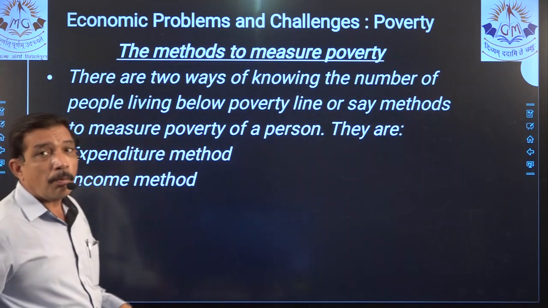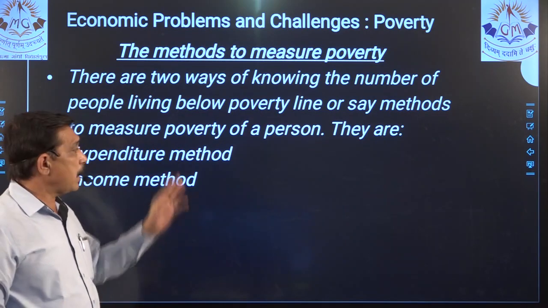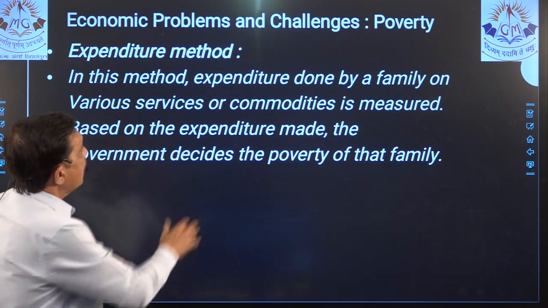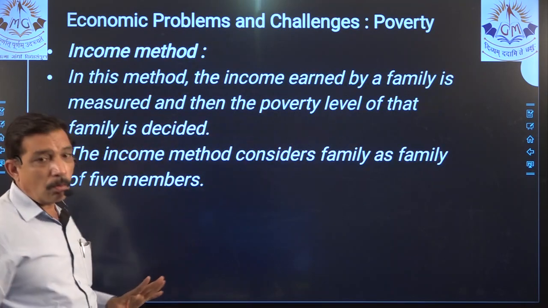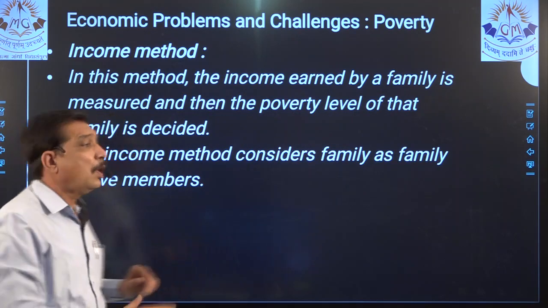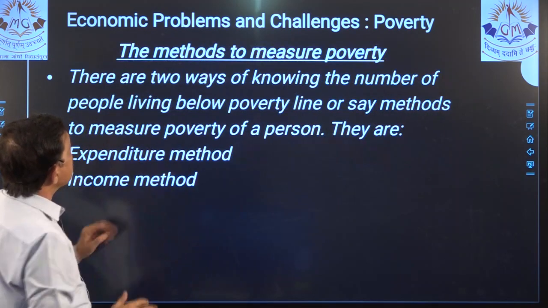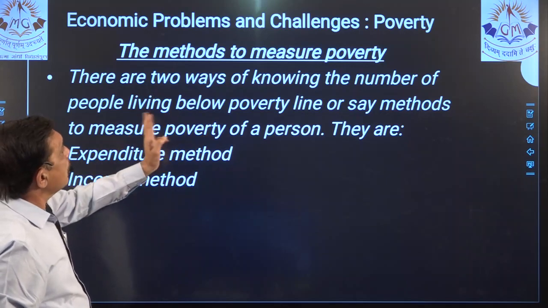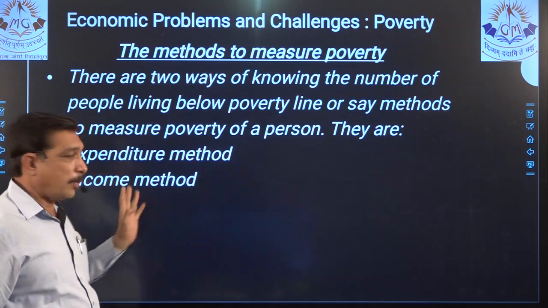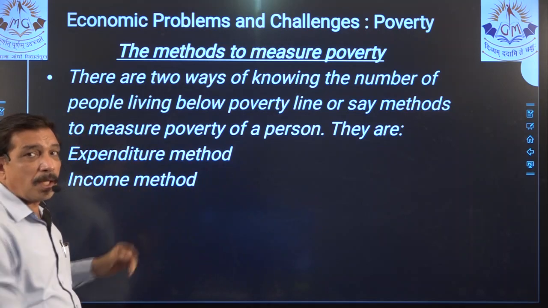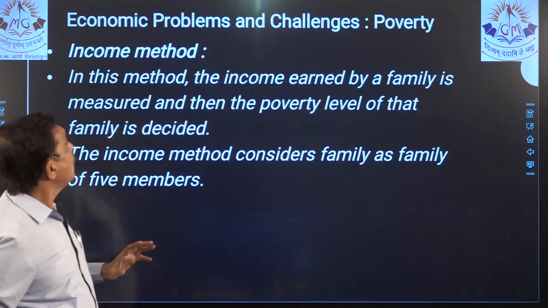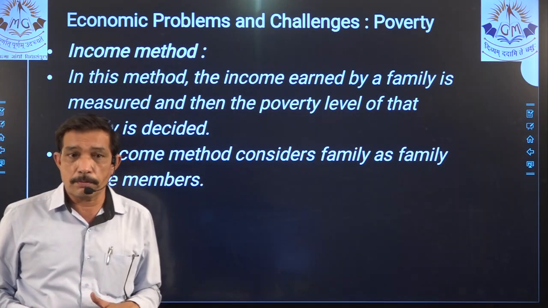Methods to measure poverty. There are 2 methods, right? Expenditure and income method, both of them contained together. This is a 3-mark question because you have to write a few things over here. What is it? 2 ways of knowing whether a number of people are living below poverty, what are the methods and poverty of these people, right? Measures, how to do it, expenditure, you name them, and then you explain them in quite a few words. All right, so this is a 3-mark question.